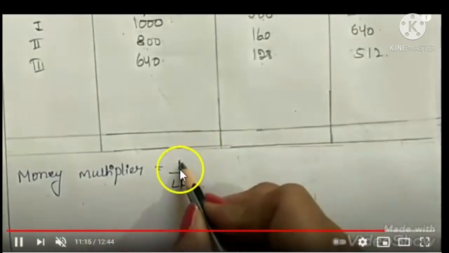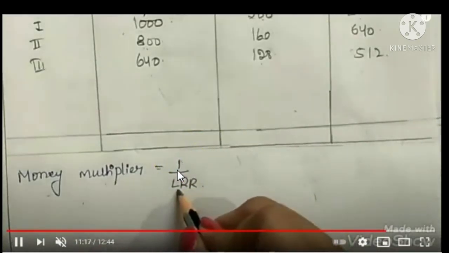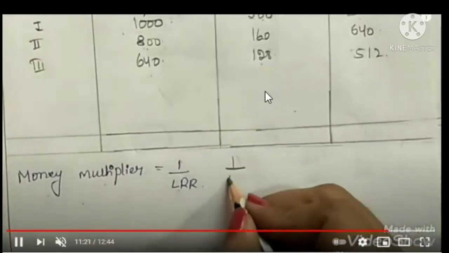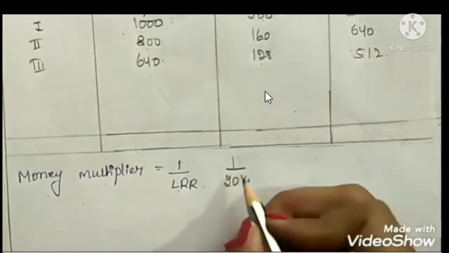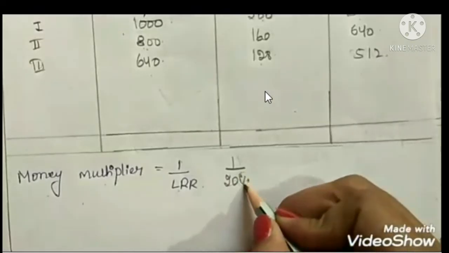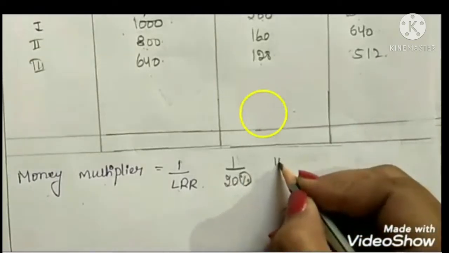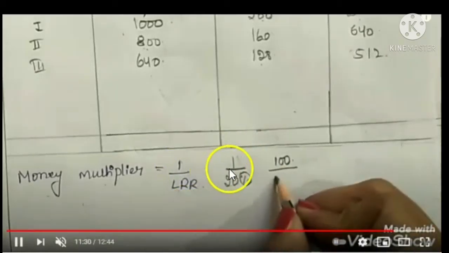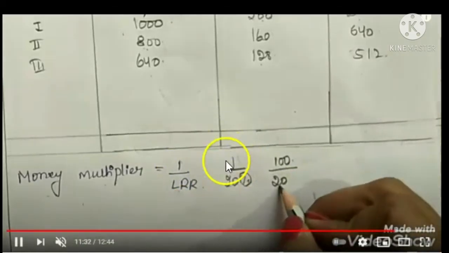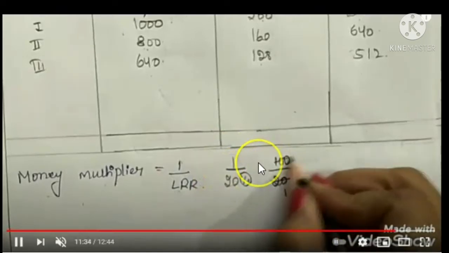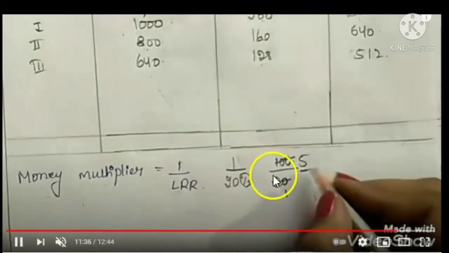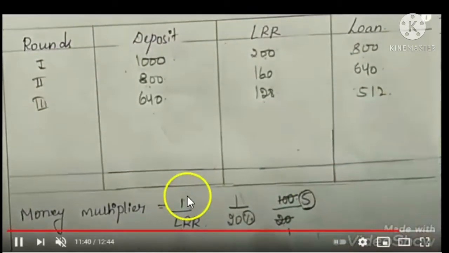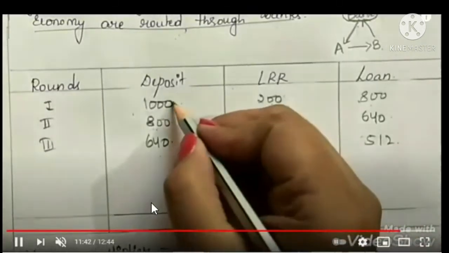We can find the money multiplier with the use of a formula, that's 1 by LRR. Since the process is very time consuming, we are just introducing a formula to find how many times the money multiplies. So 1 by LRR is 1 by 20%, as you know LRR is 20%. Then you will get 100 divided by 20, which is 5. So the money multiplies 5 times.